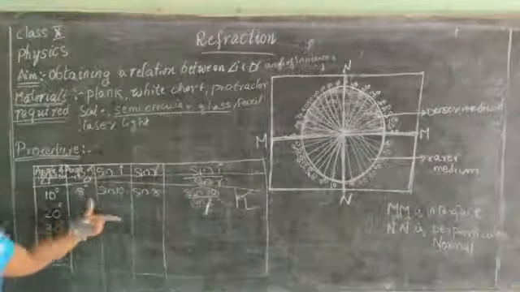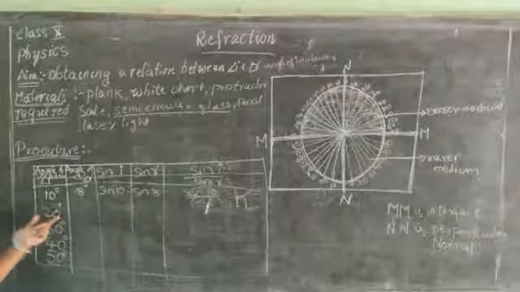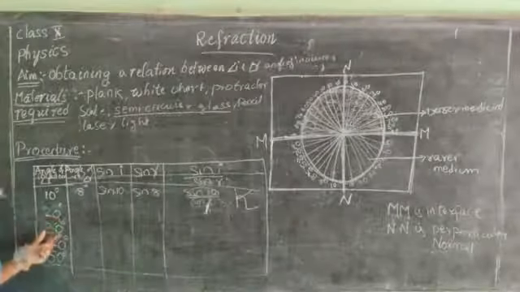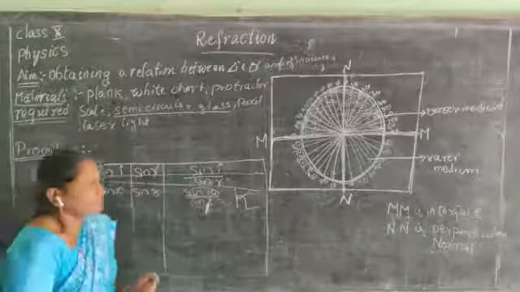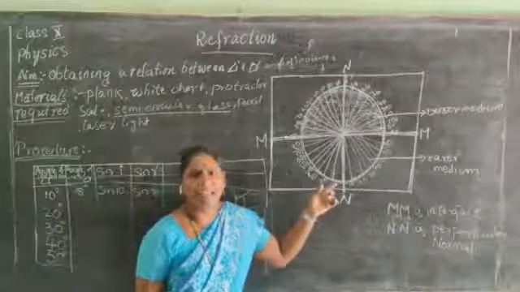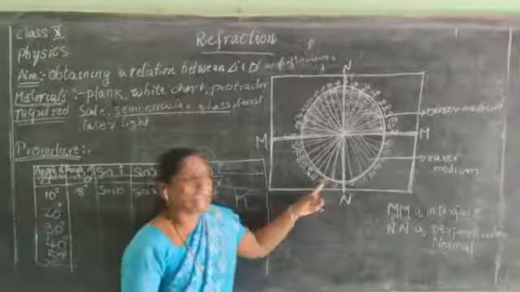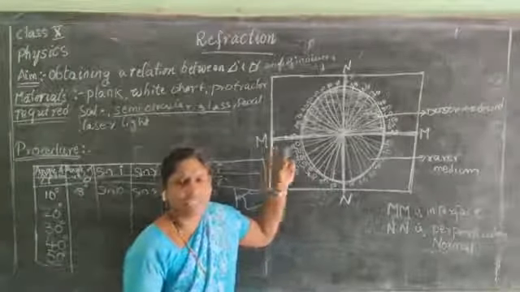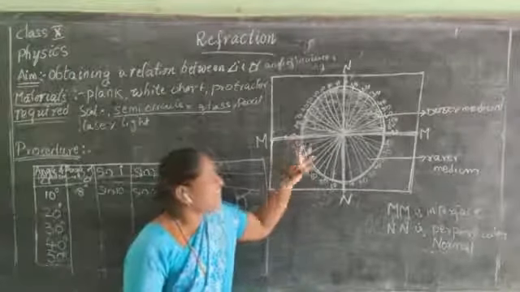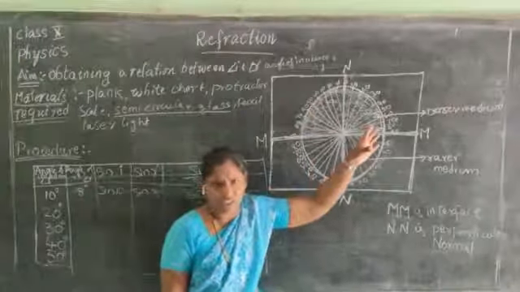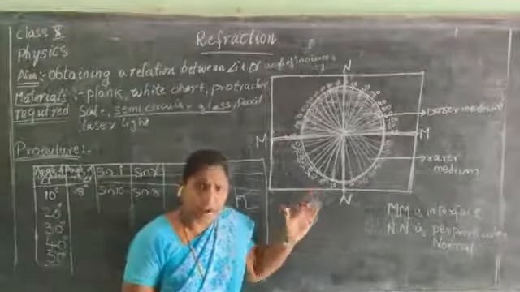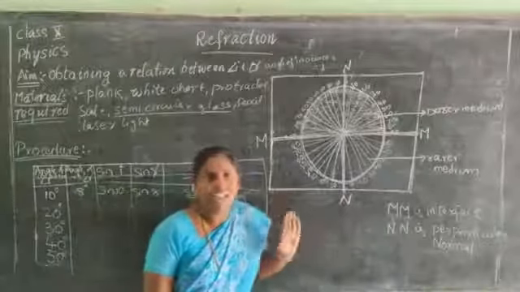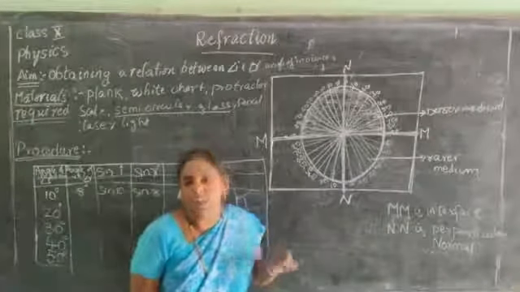So, in all the cases, when you have taken 20 degrees, in the same manner, you take 30, 40, 50 degrees. Try to place the angle of incidence at 10, 20, 30, 40, 50, 60 and so on. Measure the angles of refraction and find out sine I of all the values and sine R of all the values.